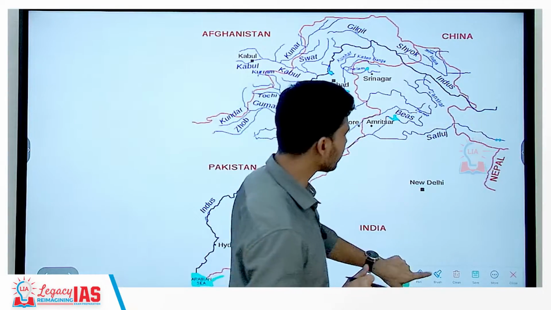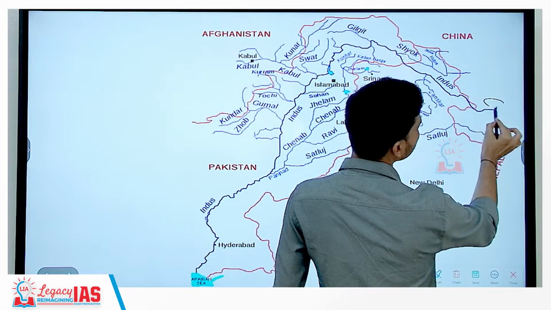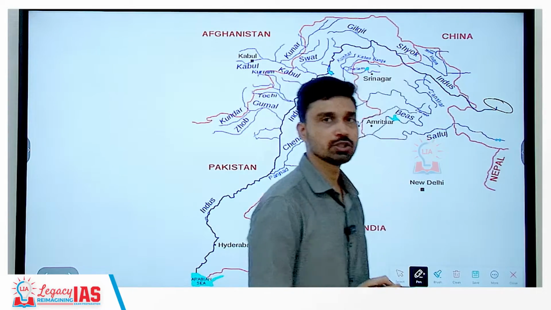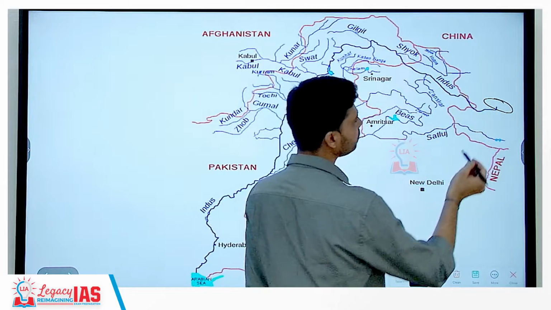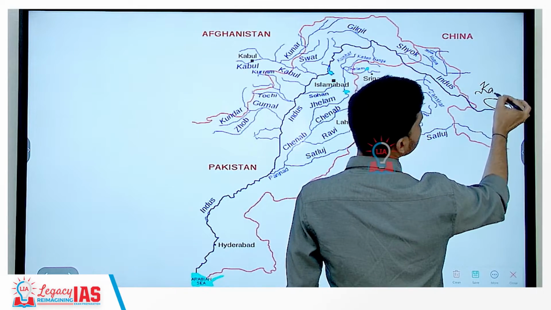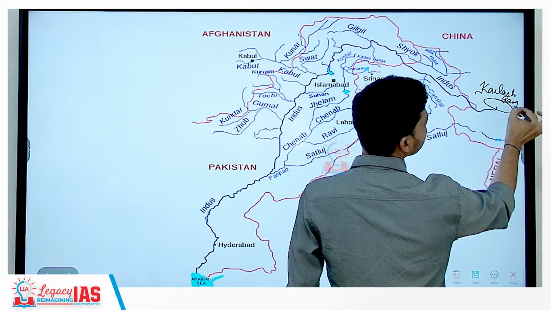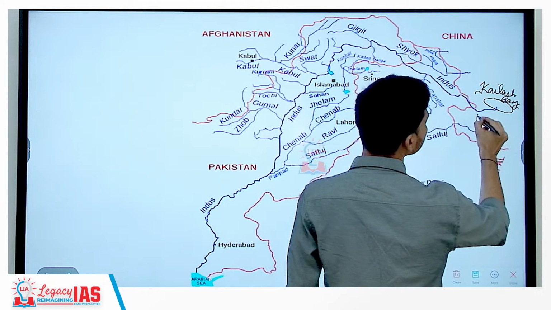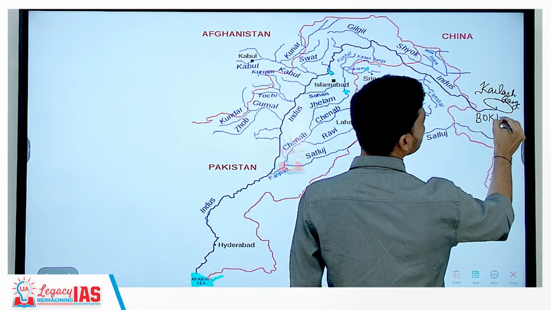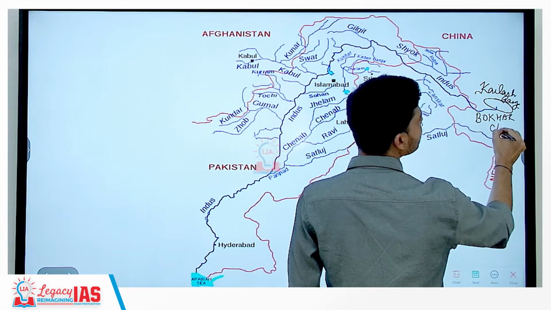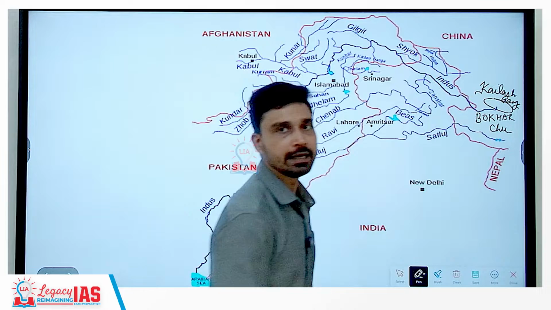As you can see from here, this is the main river, the Indus River. The Indus River originates from Tibet, in the Kailash range. Within the Kailash range you have a glacier called the Bokhar Chu glacier. That is the exact origin point of the Indus River.